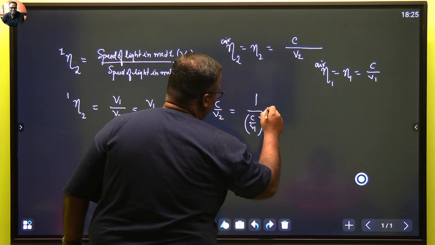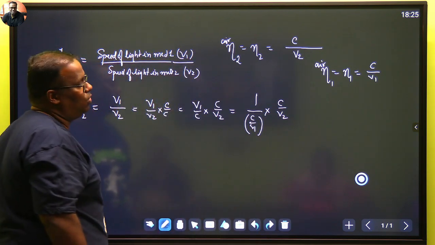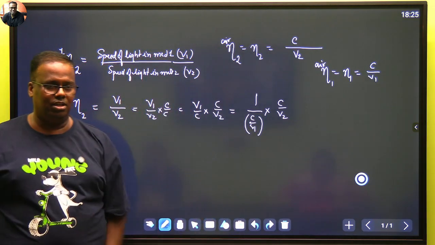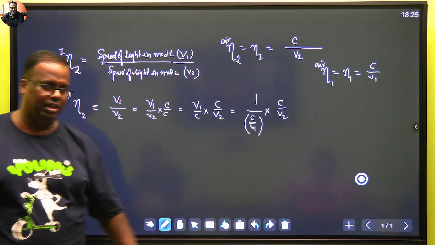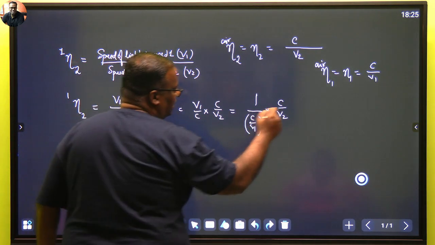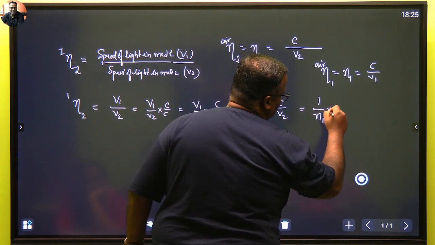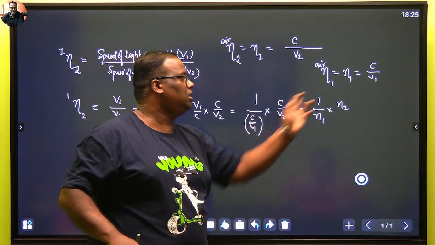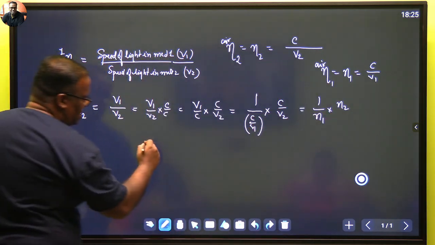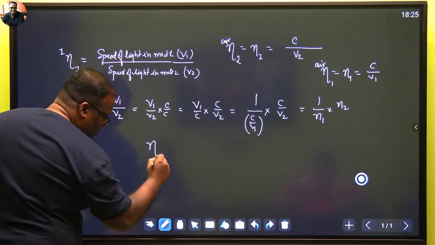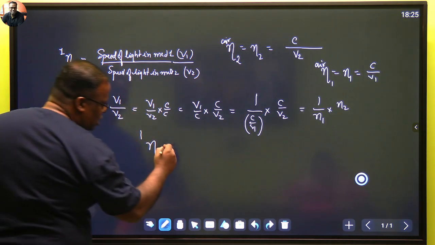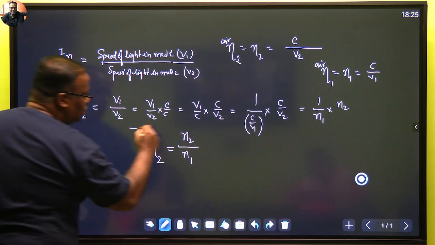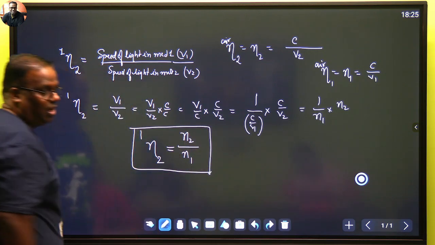v1 by c क्या होता है, इसको ऐसे लिख लें 1 upon c by v1 into c by v2. सर आप ये सब क्यों कर रहे हो, क्योंकि हमारे पास जो एक्सप्रेशन है वो है with c as numerator and here c was denominator, so I deliberately did this jugglery. Now can I write this as 1 by eta 1 into eta 2, ये लिख सकता हूं, this is nothing but eta 2, this is nothing but eta 1, that means relative refractive index of 2 with respect to 1 is equal to absolute refractive index of 2 over absolute refractive index of 1. ये बहुत बड़ा फॉर्मूला है, हेल्प करेगा आपको,